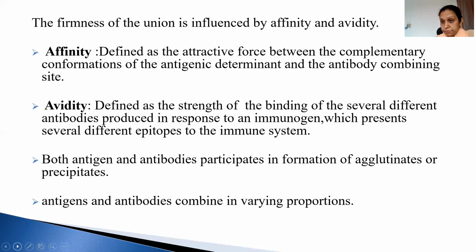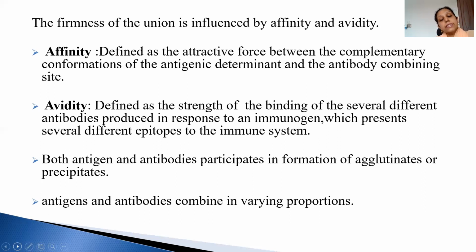Multiple bindings. When antigen comes, some immunological responses occur and antibodies start being created. When multiple antibodies bind with the antigen, that is avidity. It is defined as the strength of binding of several different antibodies produced in response to an immunogen, which presents several different epitopes to the immune system.